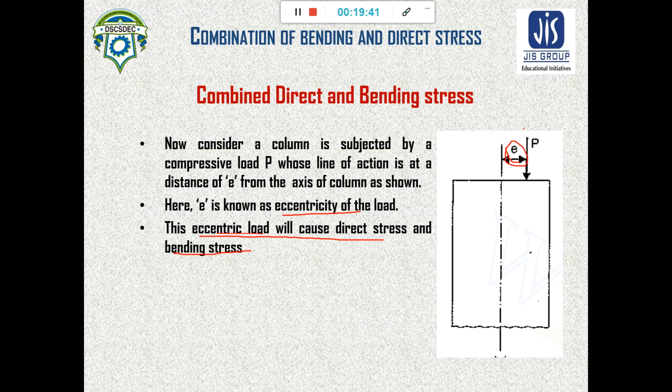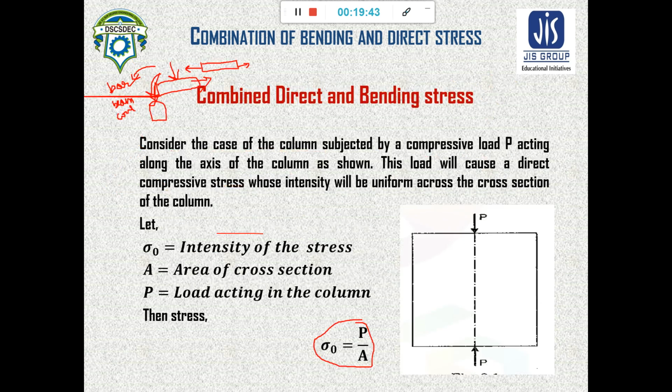So see the difference. When the load is acting along the axis, there is only the direct stress, that is sigma 0 equals P by A. It's so simple. Now in real life conditions, in most cases the load is eccentric. That means the load is not acting on the axis of the body, but some distance apart from the axis.